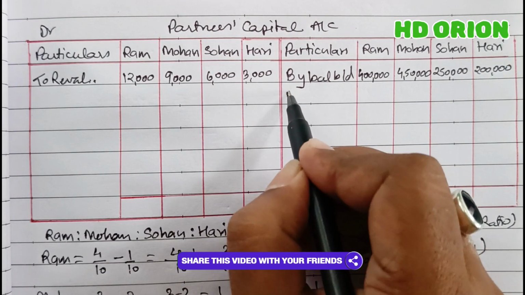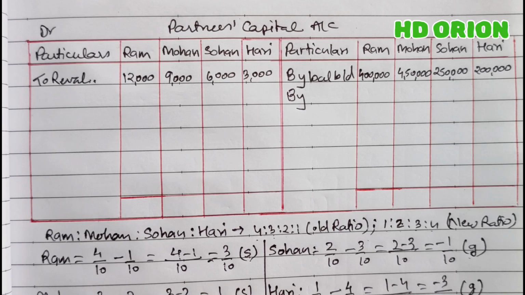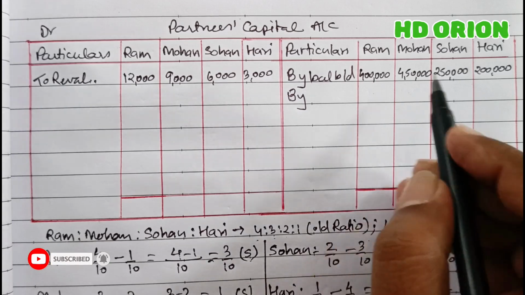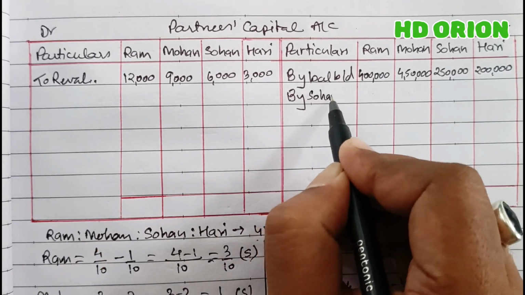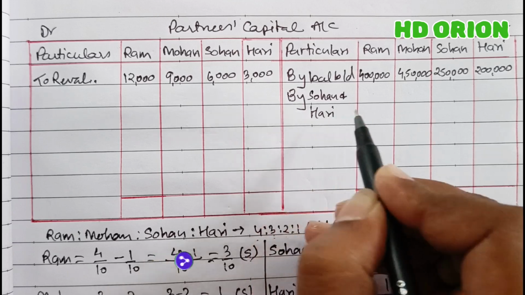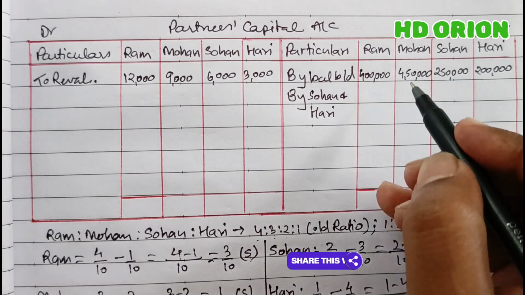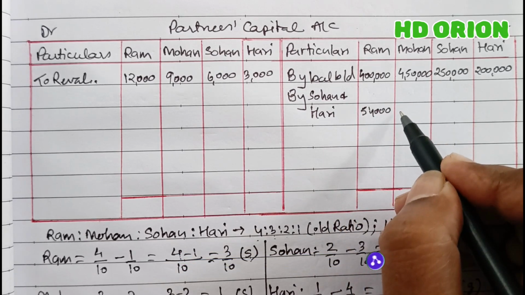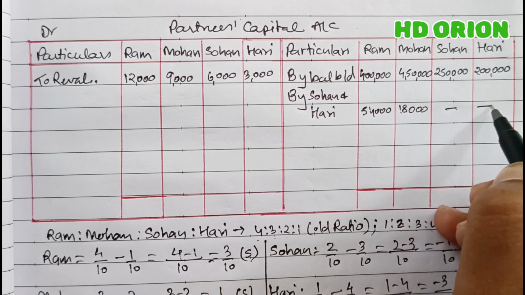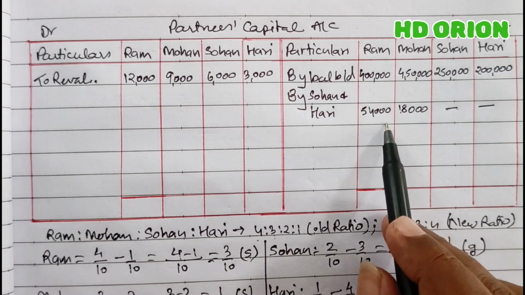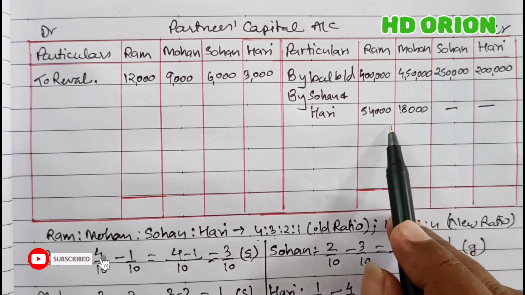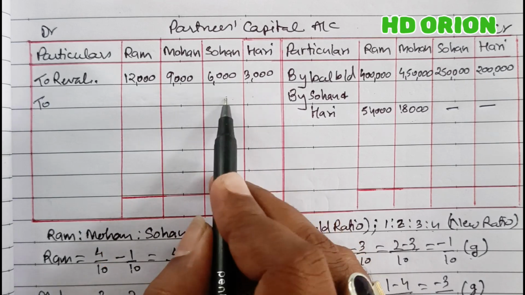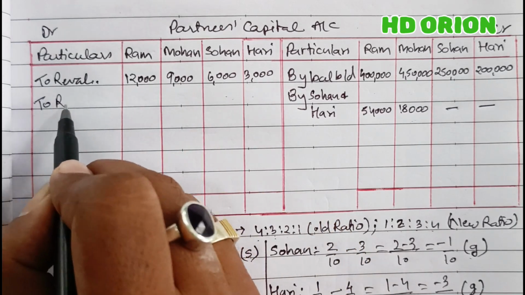So let us do that. Ram and Mohan's capital account is to be credited. So we will write in Ram and Mohan. What will we write? Sohan and Hari. From Sohan and Hari's capital account, an amount of 54,000 is transferred to Ram and 18,000 rupees is transferred to Mohan. And because they have sacrificed in the new change in ratio, and Sohan and Hari have gained, therefore their capital account will be debited here in the name of Ram and Mohan.